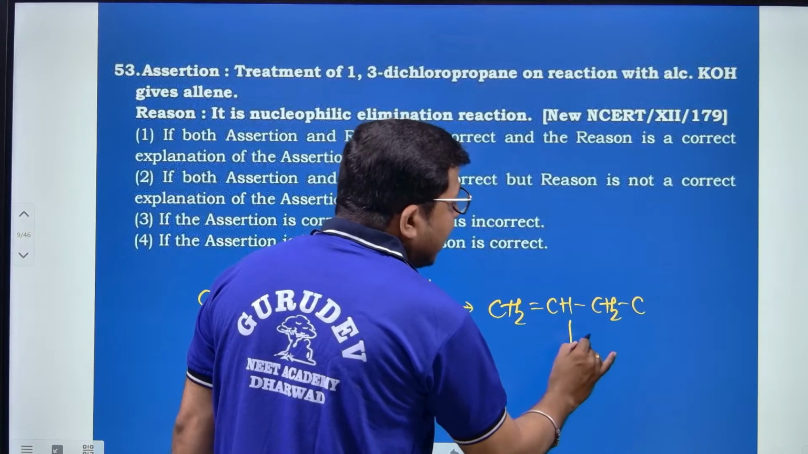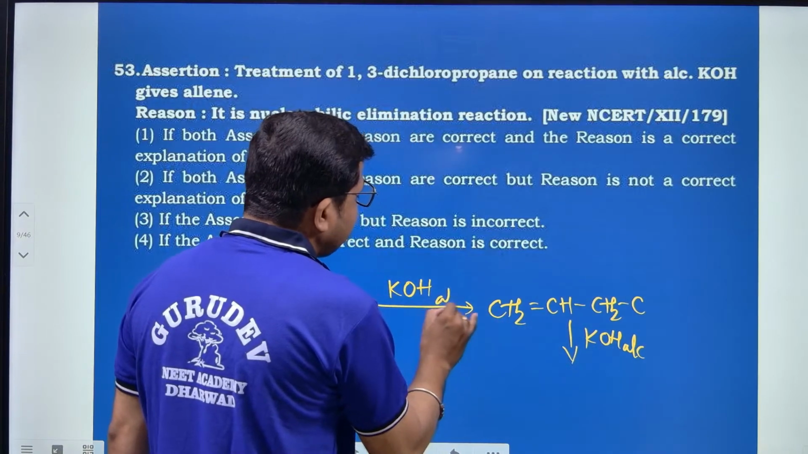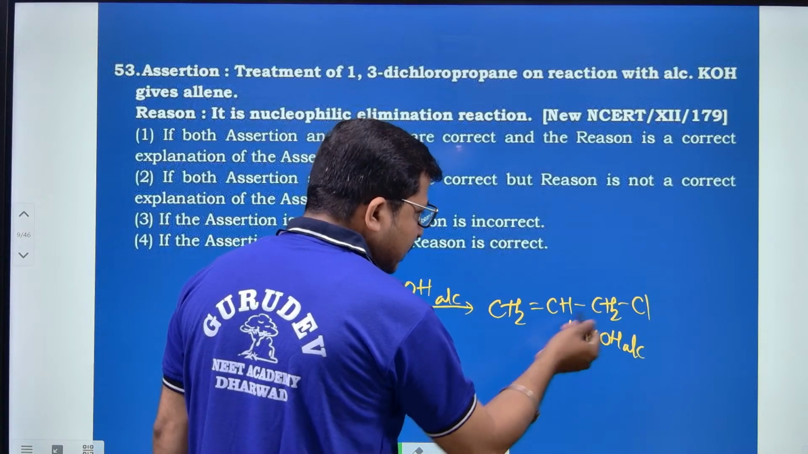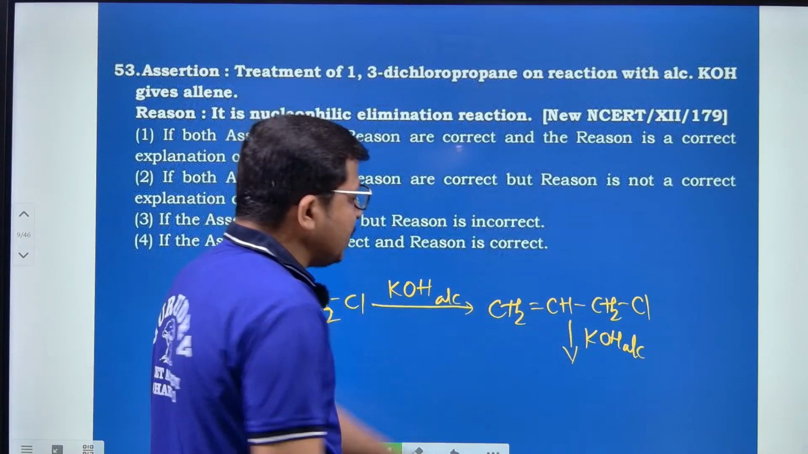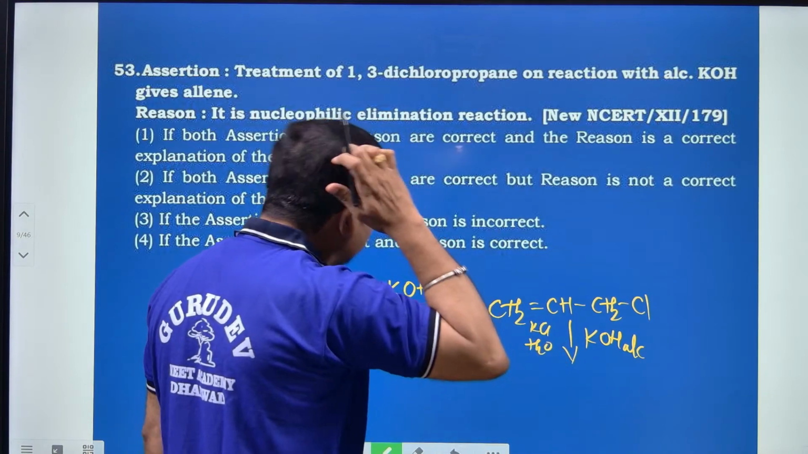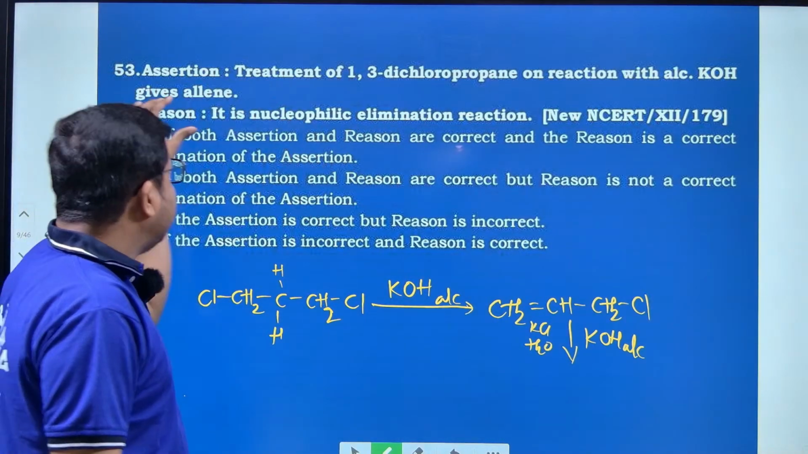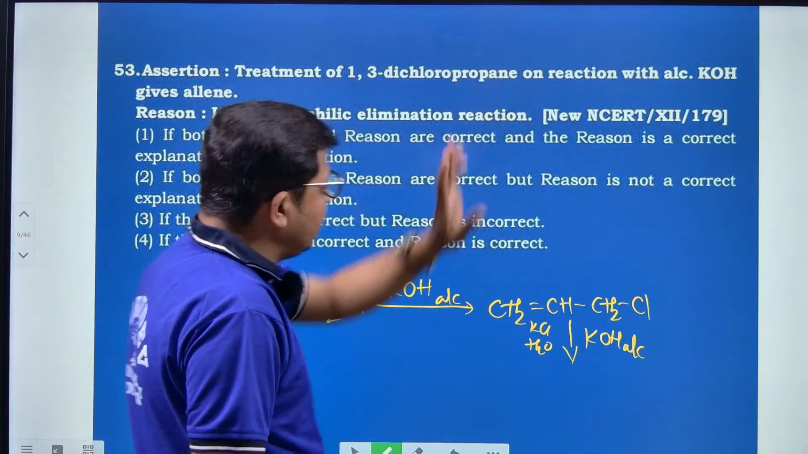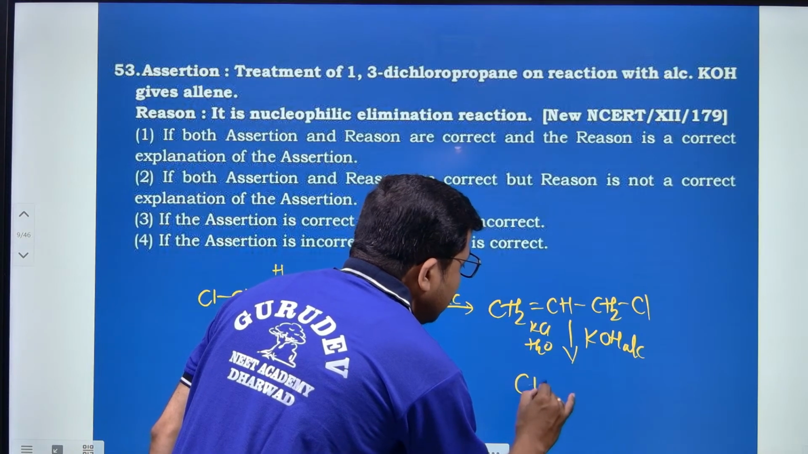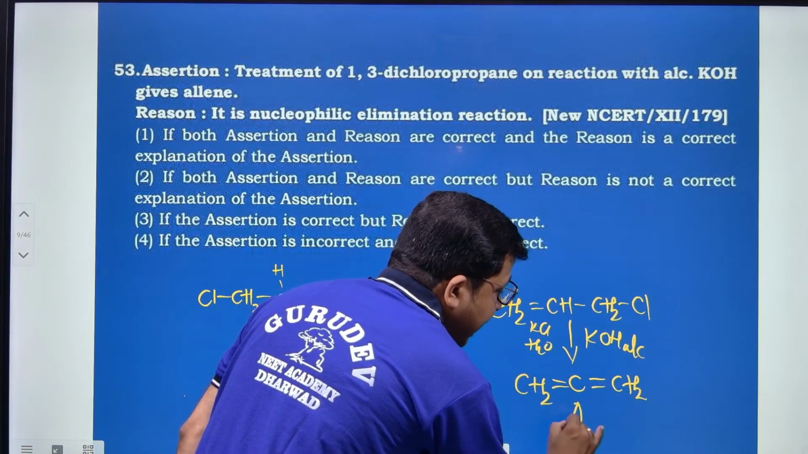Again, if you react with alcoholic KOH, what will happen? Again there will be dehydrohalogenation, that is, elimination of KCl and H2O takes place due to a nucleophilic elimination reaction. The reason is that it is a nucleophilic reaction, right? So in the nucleophilic elimination reaction, look at this one, CH2 double bond C double bond CH2. This is called an allene.